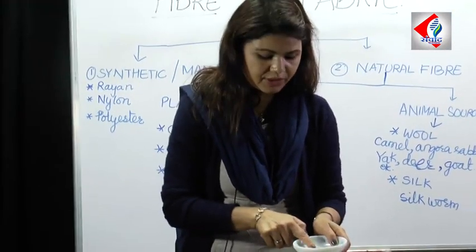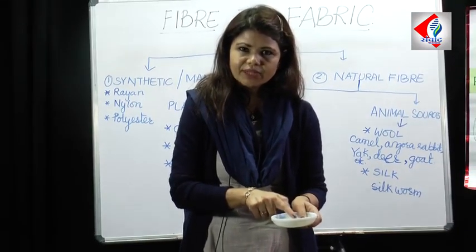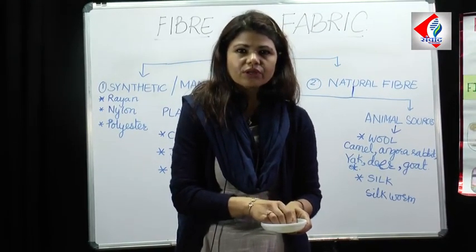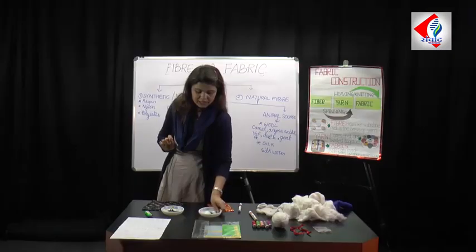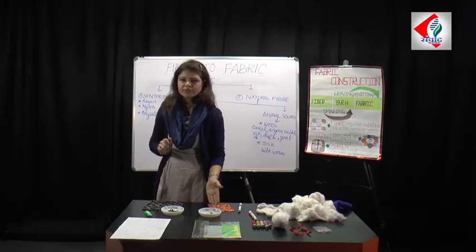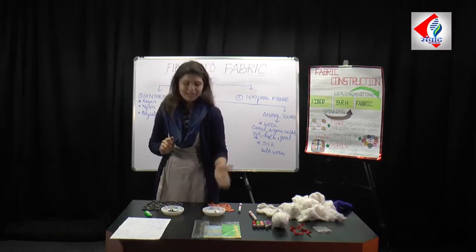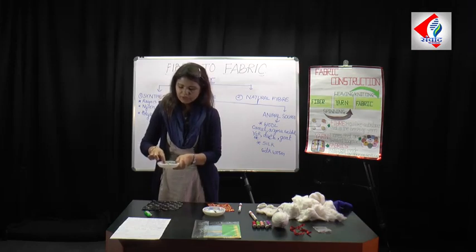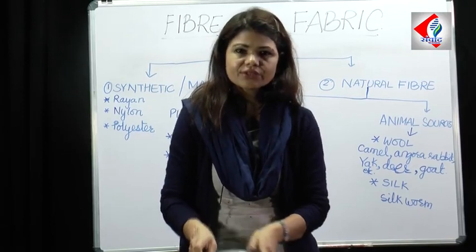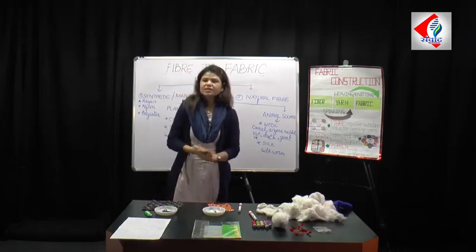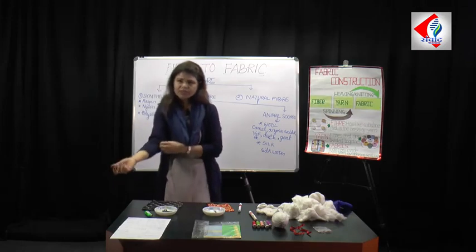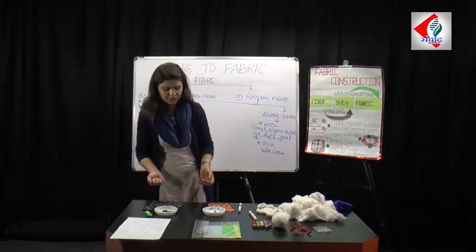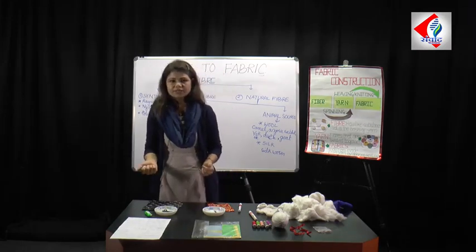So now let me tell you, this particular fiber in my first plate, the fabric which turned into a ball kind of thing, is a synthetic, man-made fiber. Now in the other plate, the fiber which turned into ashes and is breaking down is the natural fiber. So this is a very easy activity which you can carry out at home as well, and that's how we differentiate between the natural and the man-made fiber.